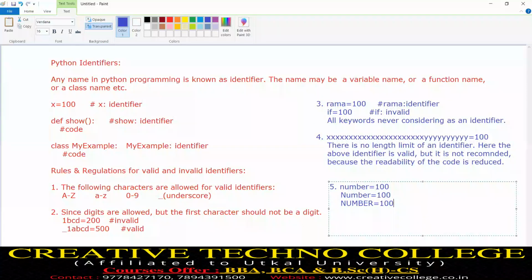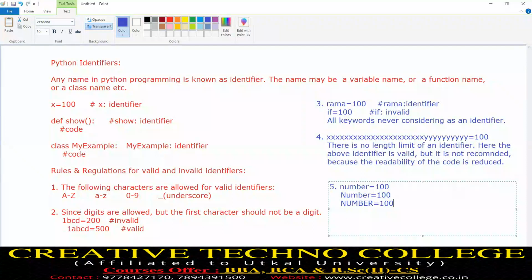Here the name is the same, number, but they are different, because in the first all letters are lowercase, in the second the first character is uppercase and the rest lowercase, and in the third all are uppercase.